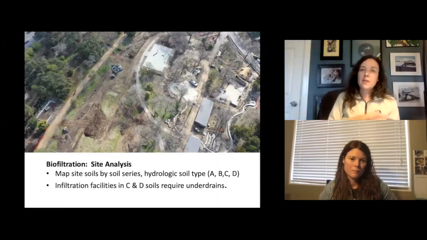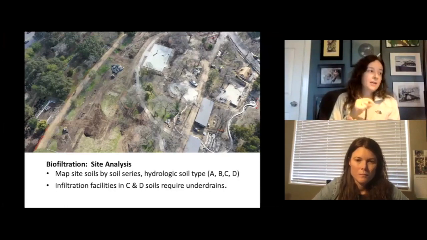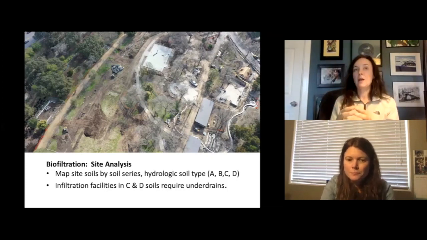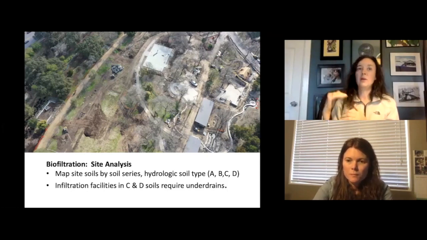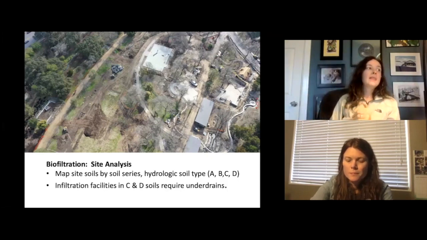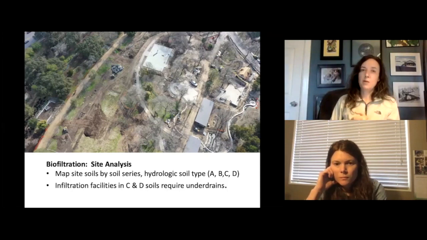So soil surveys and soil maps classify the hydrologic soil type. If a site naturally has soils that are classified as an A or B, then they typically do not need special media. Now, if you are getting into a place that has C or D, or has some sort of clay underlying, or some sort of other surface that is preventing the water from moving through the landscape,